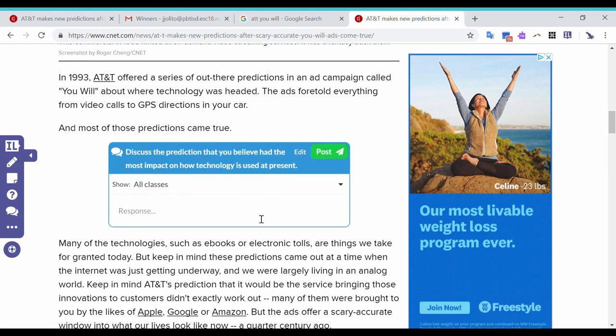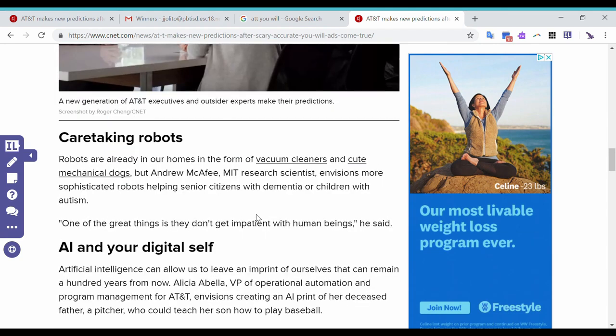And so when I create that, it's going to be a discussion board where all the students from all the classes that this is assigned to are going to be able to respond, and everyone else can see the responses and react to it. So if I wanted to highlight things, I could do that here too.